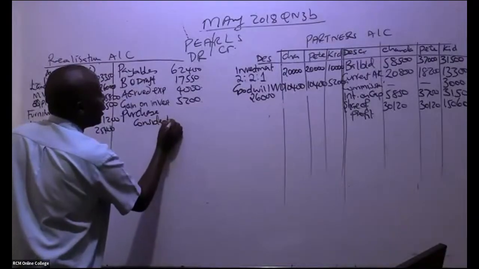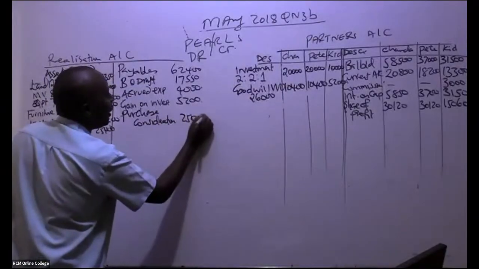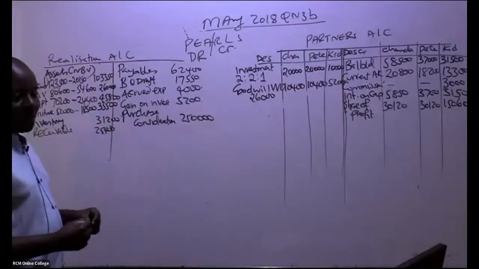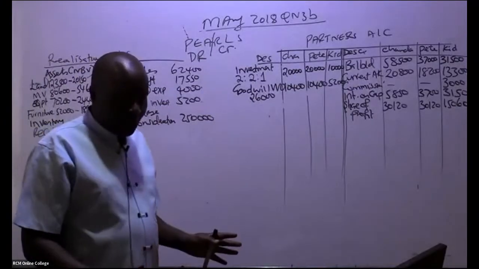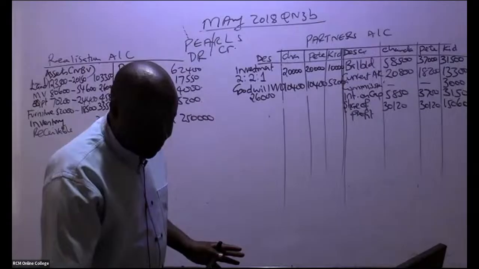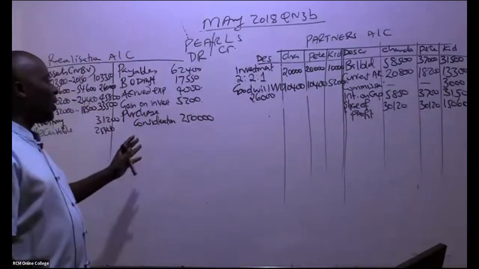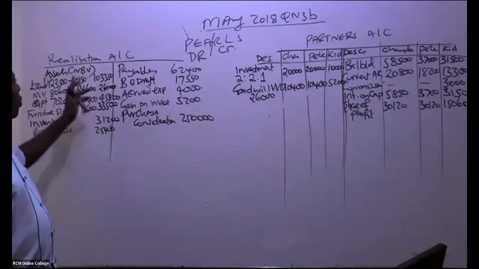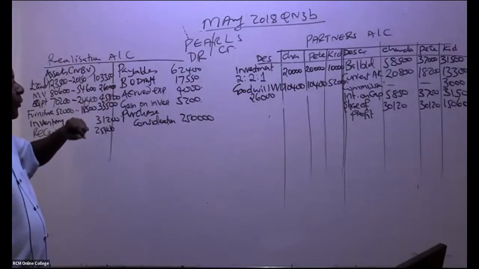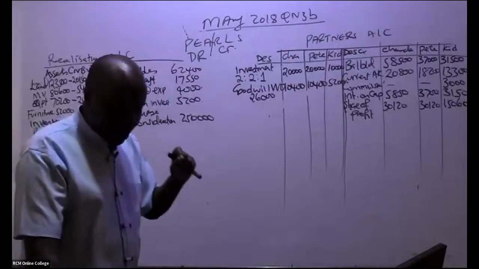Anytime you're told purchase consideration, in thousands we have here 250,000 like that. That's how you book it. If I were you, I would have written somewhere that purchase consideration shall always be credited to the realization account. That's how you write it.